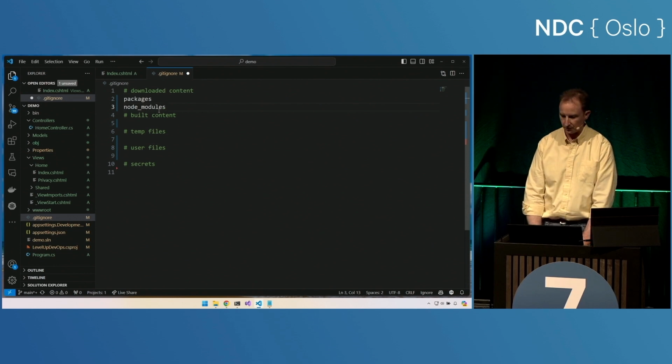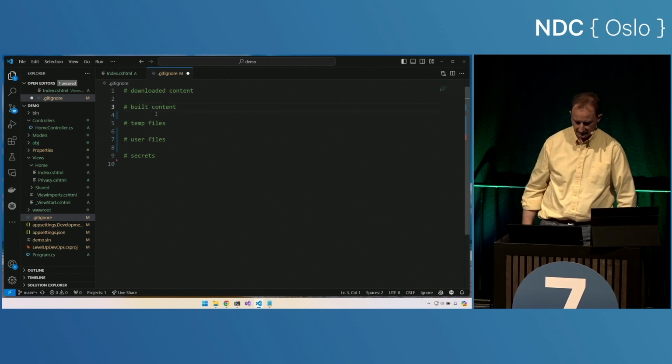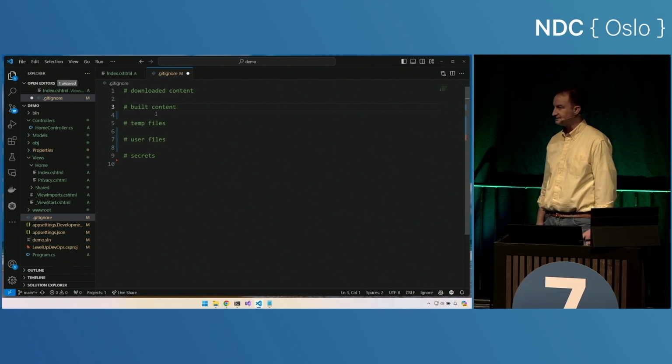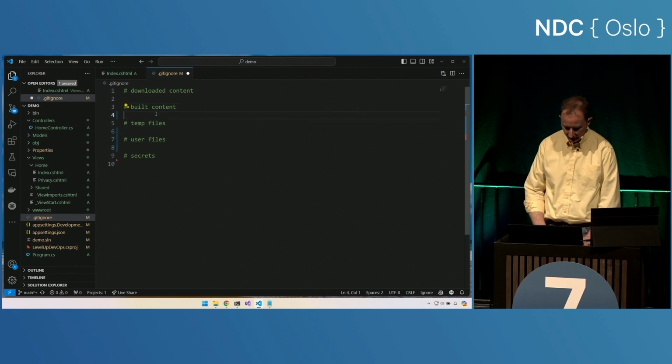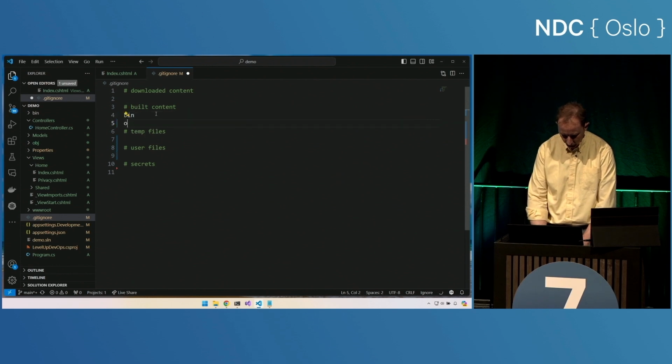In .NET Core, well, we have neither of those, so I'll just leave that section blank. Cool. Next up, built content. Well, I have the bin and obj folders here. Those are both built content. I don't want to commit those to source control.